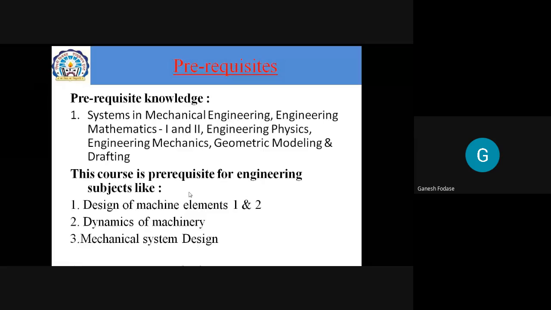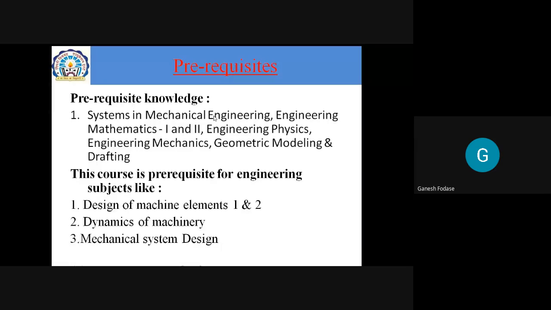Now, what is required to learn the subject properly? You must have some basic knowledge of the subject you learned in first year, that is Systems in Mechanical Engineering. Which topics you need from this subject, we'll discuss from time to time. But you must have basic knowledge of this subject. I hope you passed with a good score and have good knowledge in the subject, Systems in Mechanical Engineering. We'll test that knowledge from time to time.